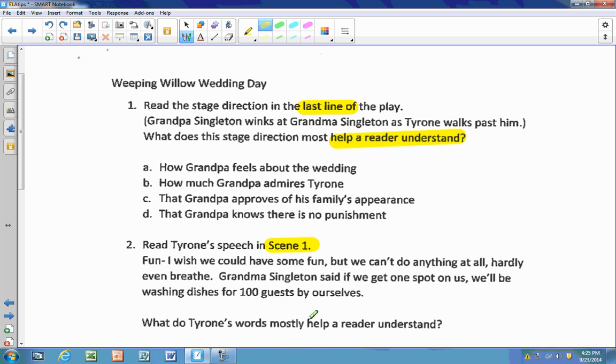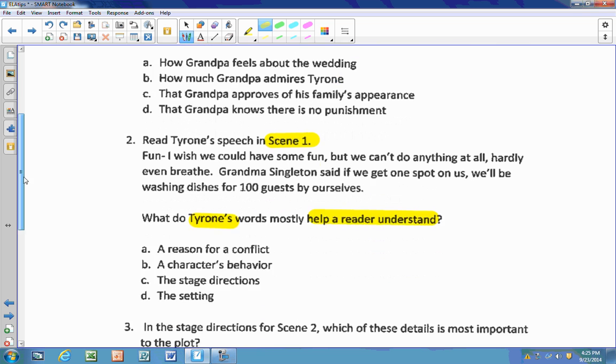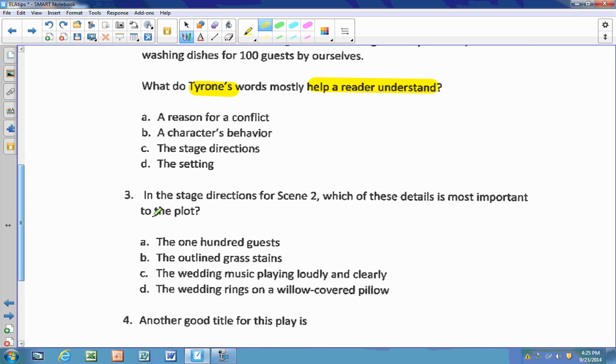So again, these words help me understand what? Okay, so it's Tyrone speaking. Number 3. In the stage direction for scene 2, so that's the part I have to look at, which of these details is most important to the plot? So they want me to know about the plot. So it says the 100 guests, the outline grass stains, the wedding music playing loudly and clearly, or the wedding rings on a willow-covered pillow.